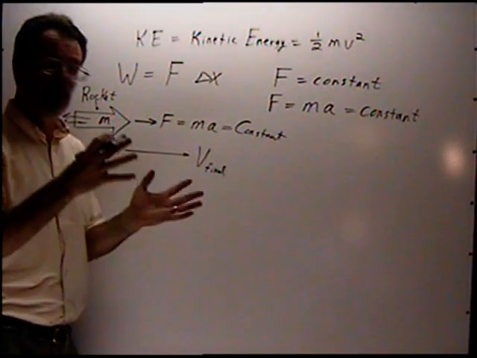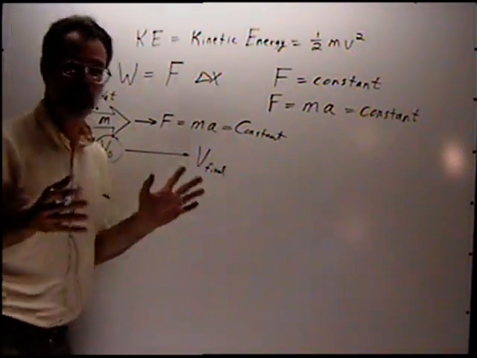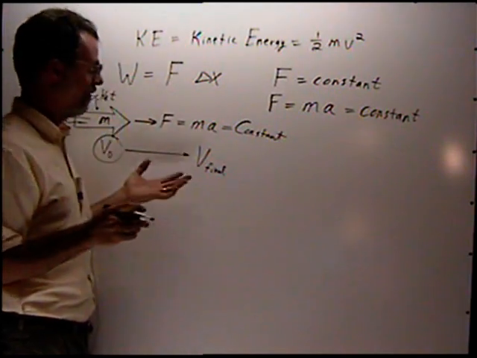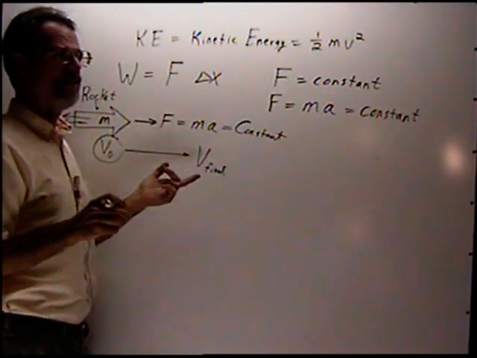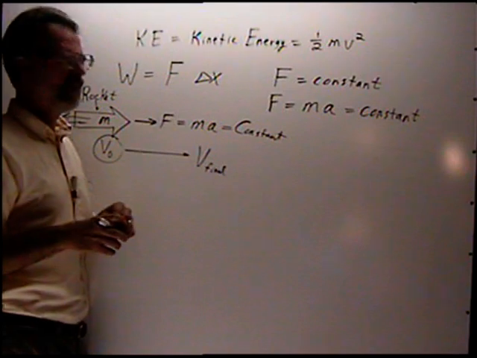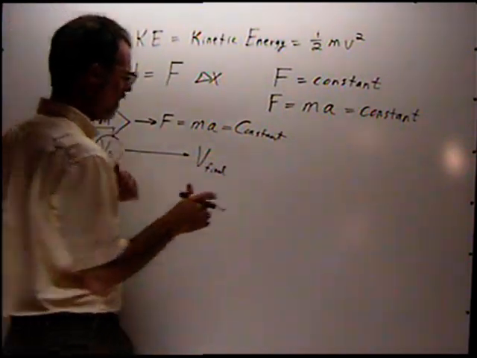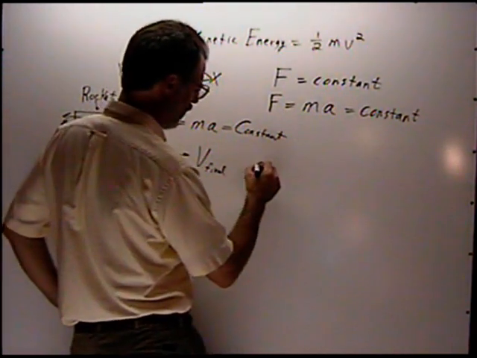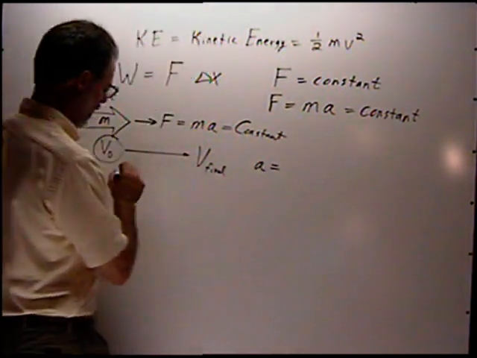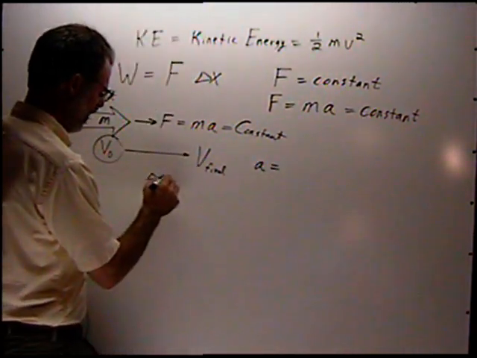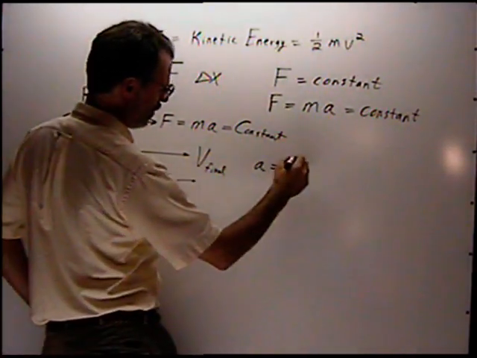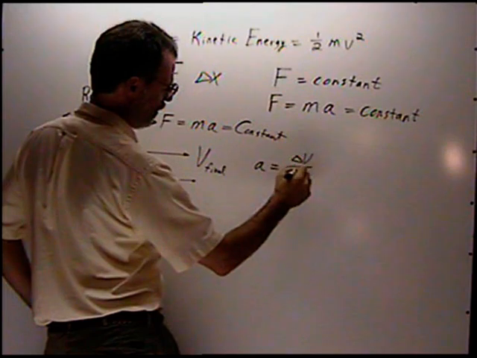Now, this looks very similar to a problem we would have looked at back in, what was it, chapter 5 maybe, or 4 even, where there's a certain length of time here, from here to here. The acceleration is a change of velocity over the change of time.